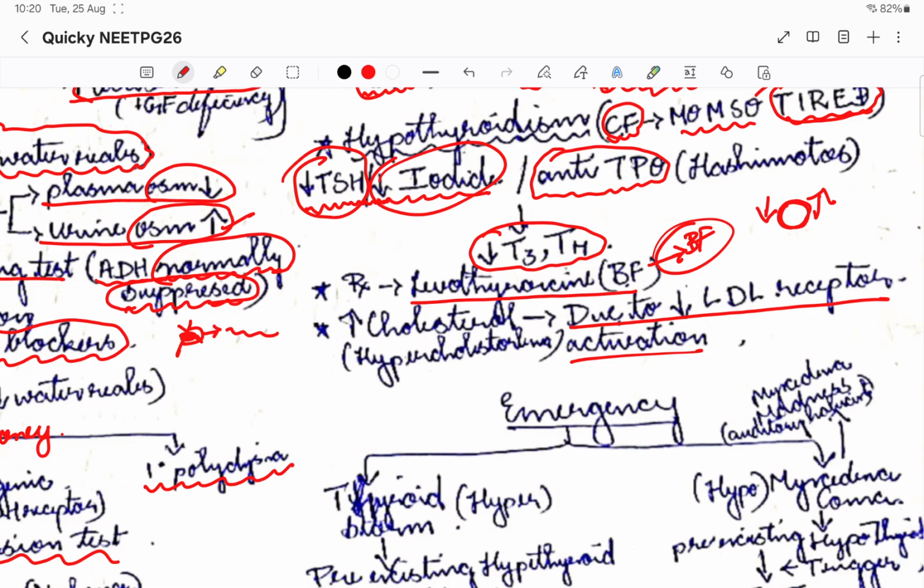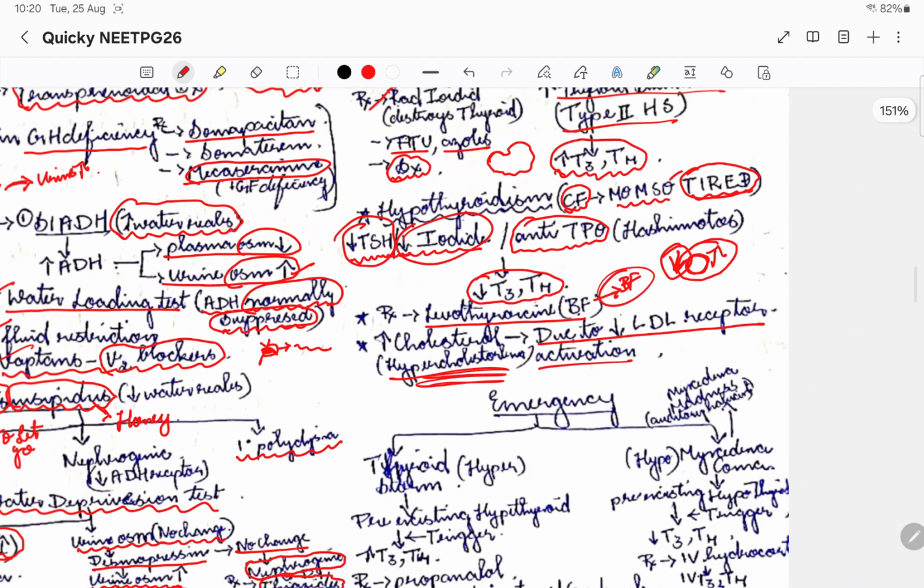But in hypothyroidism, there is no action of the LDL receptor. So all the LDL molecules will start staying in the blood itself. That is why hypercholesterolemia will be there.